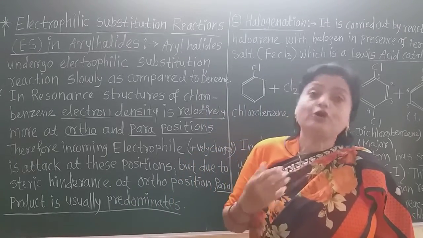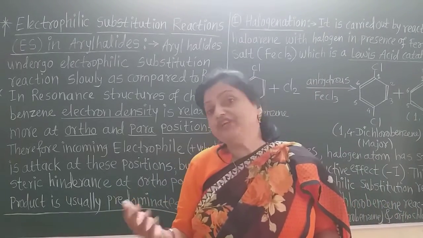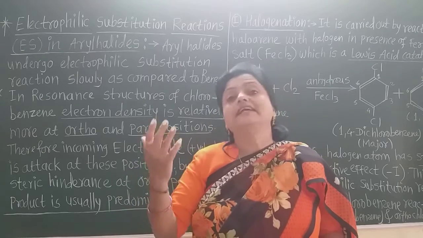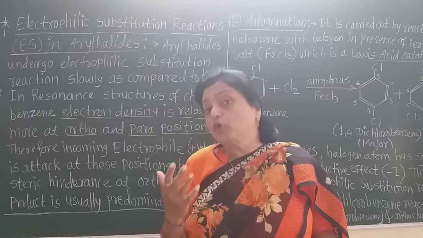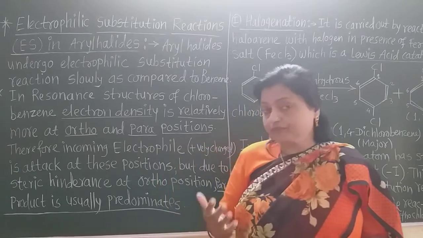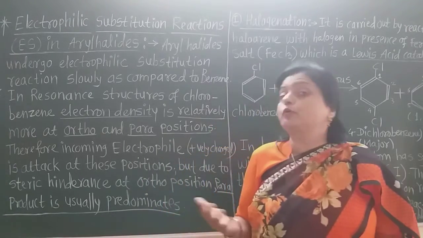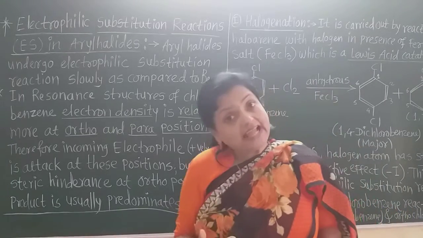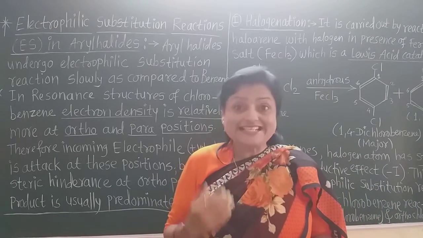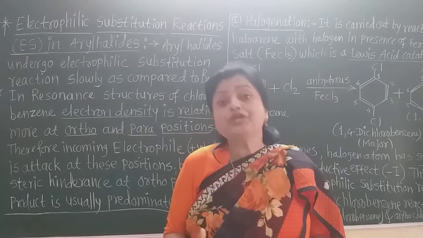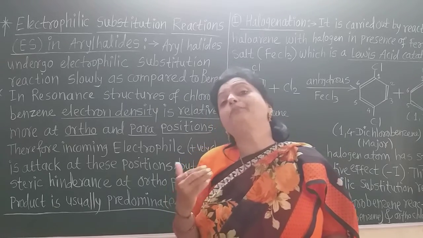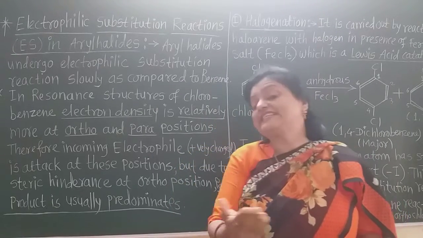Why? Because in the last lecture we learned the resonating structures of haloarene, that is the chlorobenzene. In the resonating structure of chlorobenzene we learned that the electron density is maximum at ortho and para positions. You may see that structure.